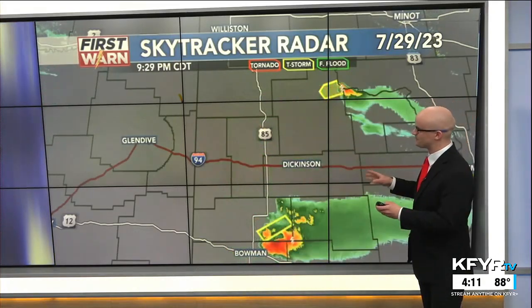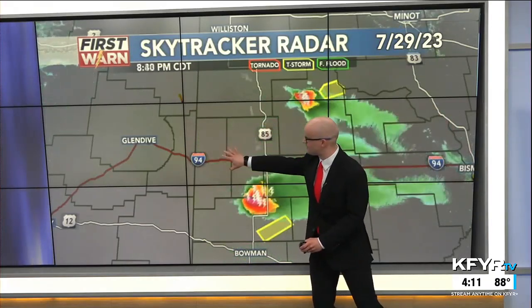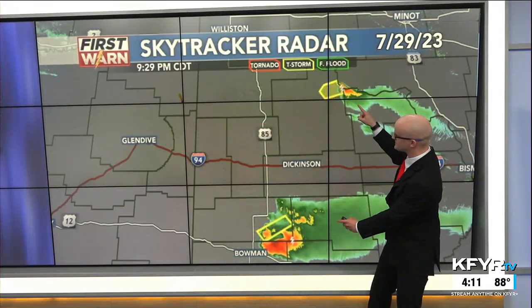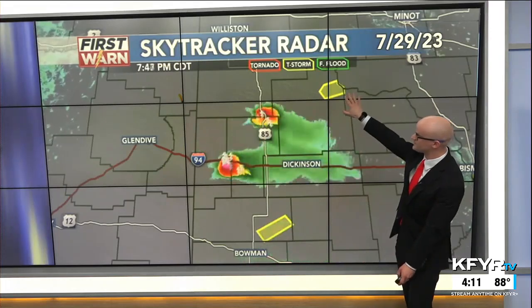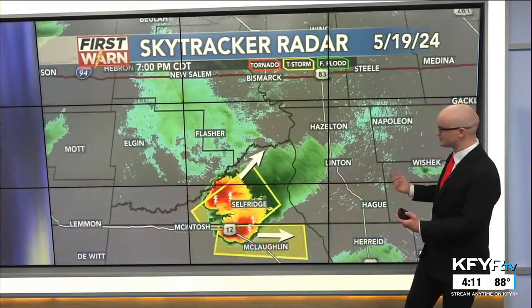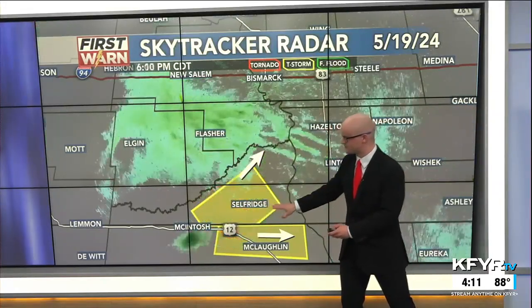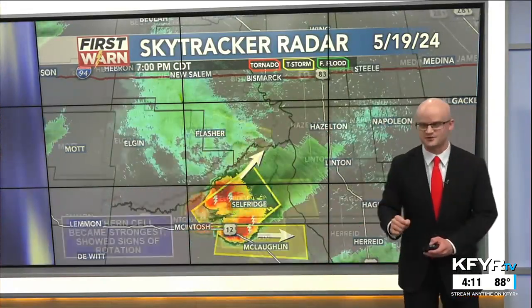So this was an example from July of 2023, where this thunderstorm in far western North Dakota split into two separate severe storms. One tracked all the way up to Lake Sakakawea, the other one went down towards the South Dakota border. Here's another example from May earlier this year. There was a supercell, an individual thunderstorm cell, that developed on the North Dakota-South Dakota border. It turned severe, and then each of those cells went on to be severe as well.